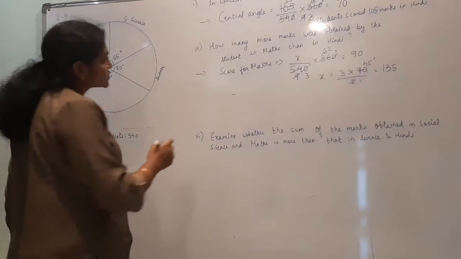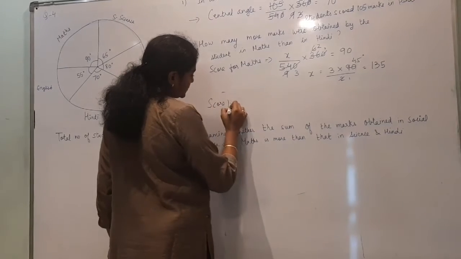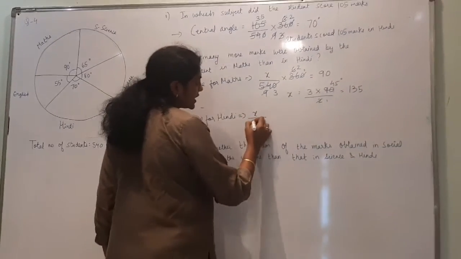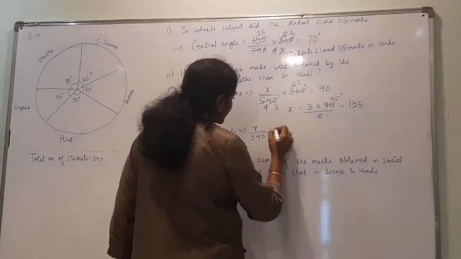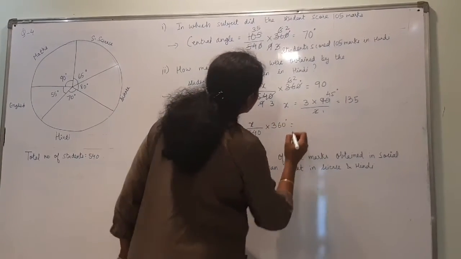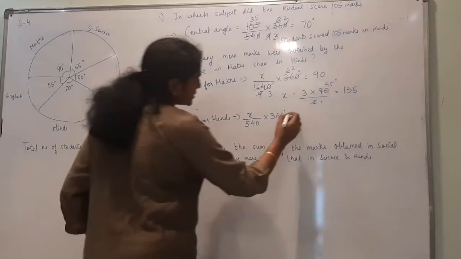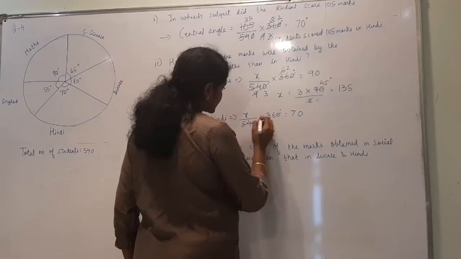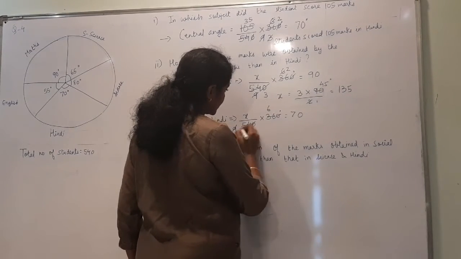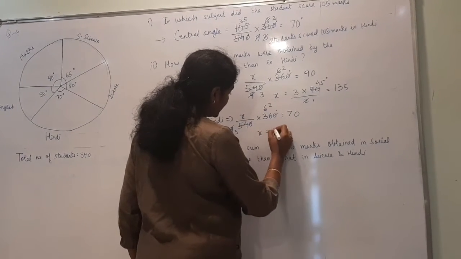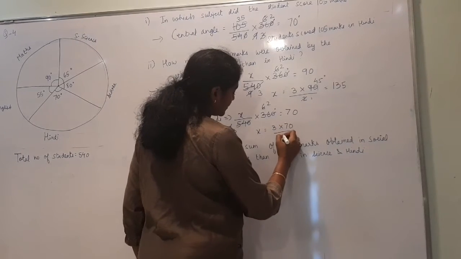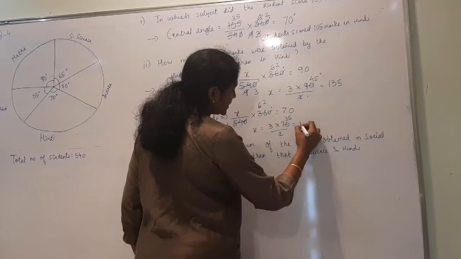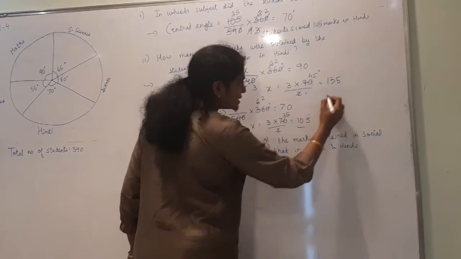Now I want to find the score for Hindi. That you don't know, but you know the angle for that. So again x by 540 into 360. What is the angle for Hindi? It is 70 degrees. So again same thing. 6 6s are 6, 9s are 3, 3s are 2s are. So x will be 3 into 70 divided by 2, 35 3s are 105. So these are the scores.